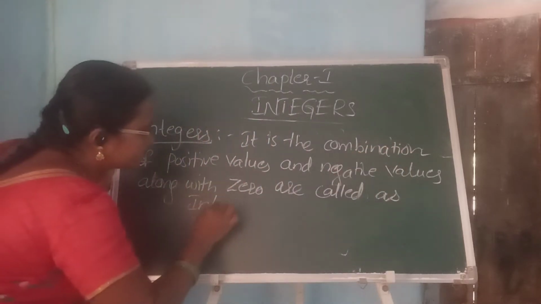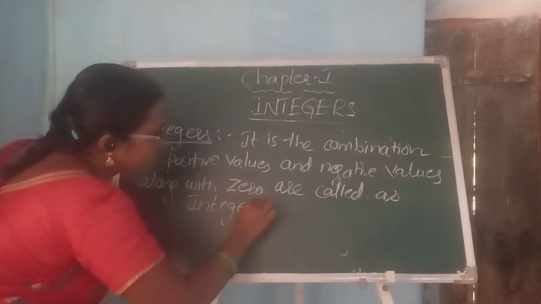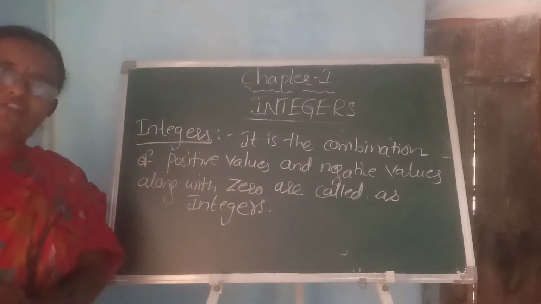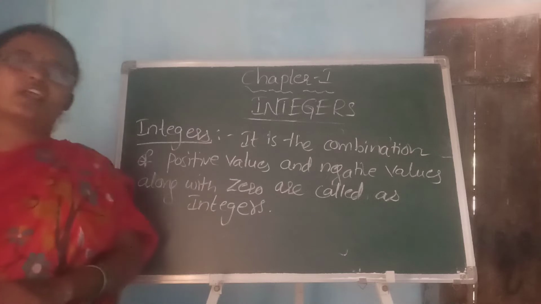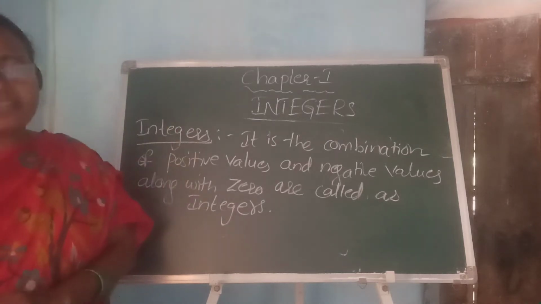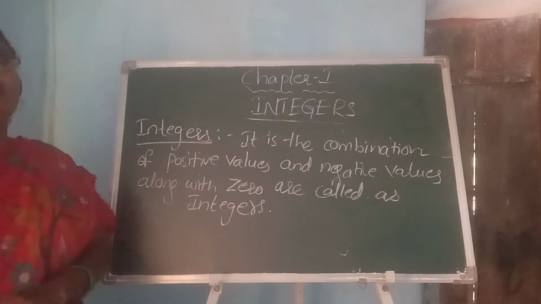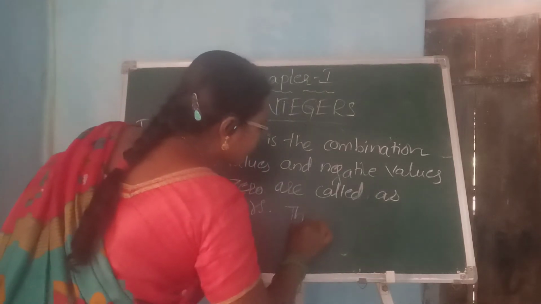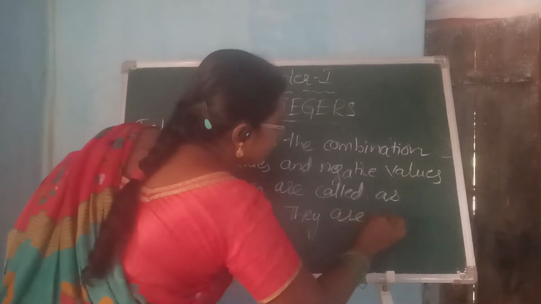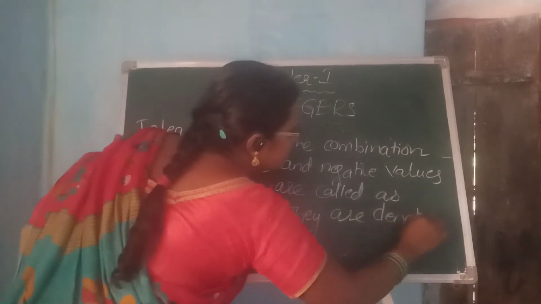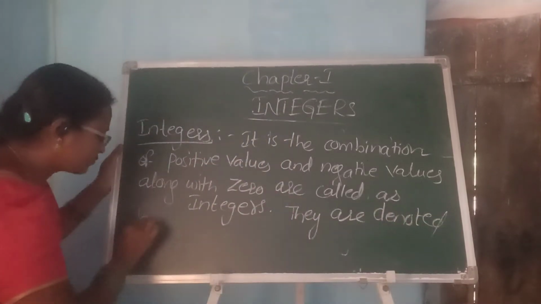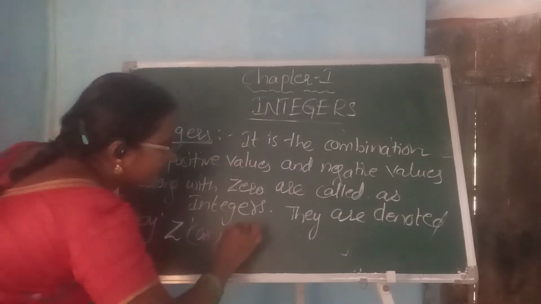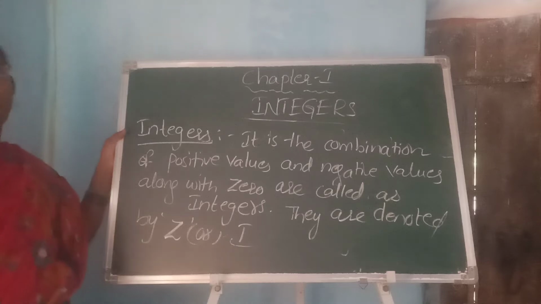So integers are nothing but the combination of the positive values, negative values along with 0. The set of integers is denoted by Z or I.